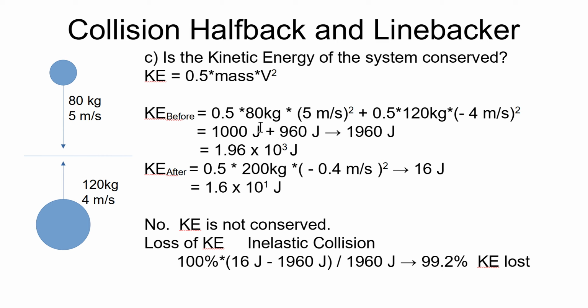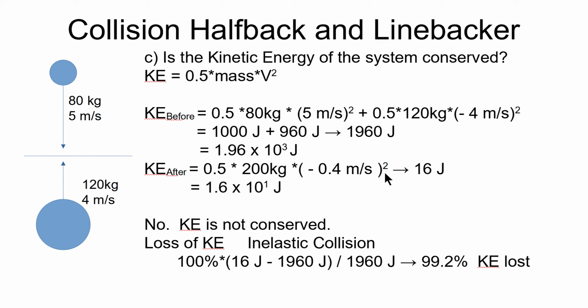Again, you might want to pause the video and pull out your calculator, but I came up with kinetic energy for the halfback being actually bigger than the kinetic energy for the linebacker. So 1,000 and 960, we get 1,960 joules. After the collision, we have one object, 200 kilograms, and its velocity is minus 0.4 meters per second.